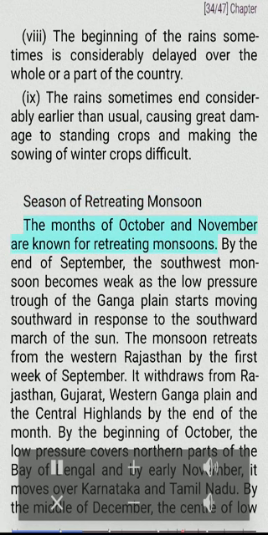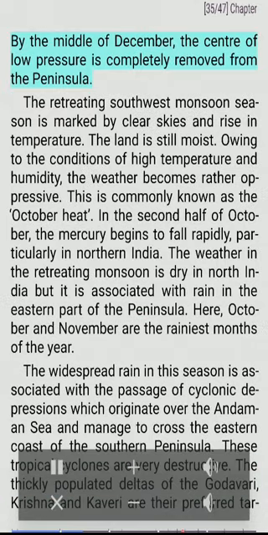The months of October and November are known for retreating monsoons. By the end of September, the southwest monsoon becomes weak as the low-pressure trough of the Ganga Plain starts moving southward in response to the southward march of the sun. The monsoon retreats from western Rajasthan by the first week of September. It withdraws from Rajasthan, Gujarat, western Ganga Plain and the central highlands by the end of the month. By the beginning of October, the low pressure covers northern parts of the Bay of Bengal and by early November, it moves over Tamil Nadu. By the middle of December, the center of low pressure is completely removed from the peninsula.